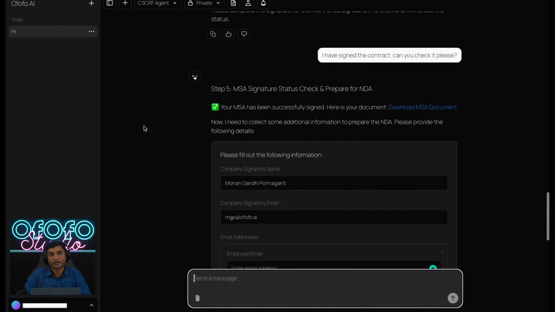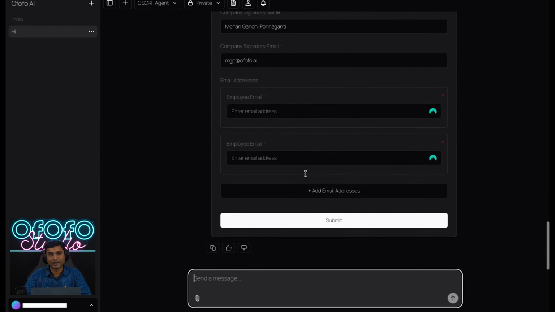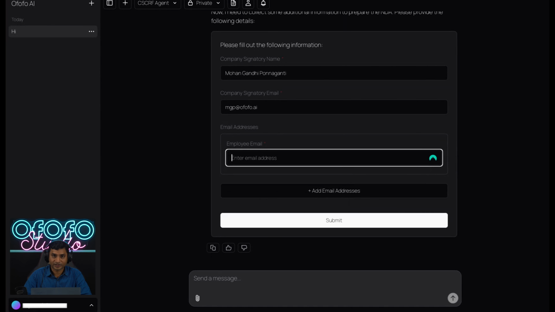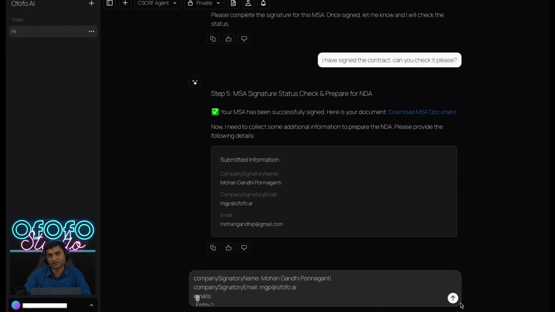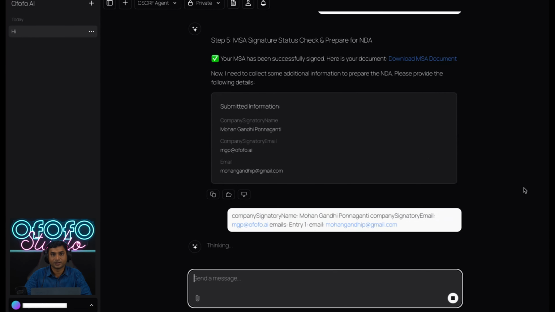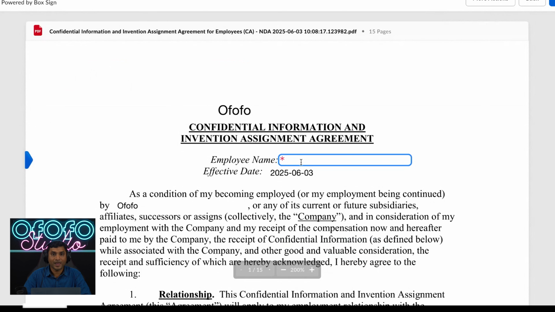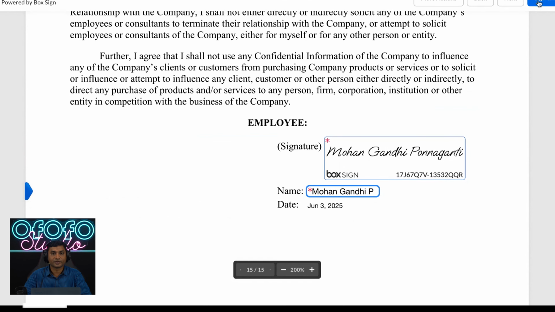This is great. Now it's asking you to provide all your employee details for NDA signatures and IPA signatures. It also asks for the number of employees, their emails, etc. You provide these requested details. Now, what it should ideally do is send signable non-disclosure and intellectual property assignment agreements to all your employees. Let's see if our employees have received that. Excellent. Our employees have received the NDA and signed the NDAs. Now you can proceed to the next steps.